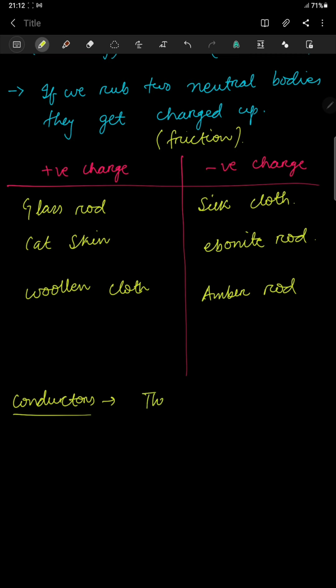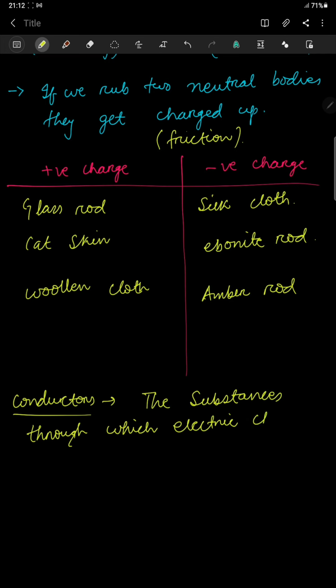These are the substances through which electric charges can flow easily. So these are your conductors.